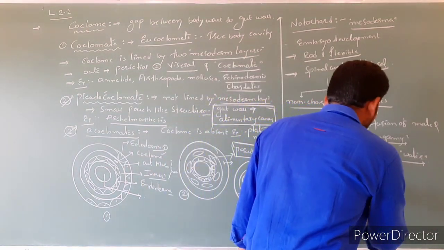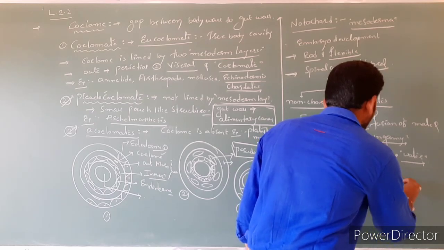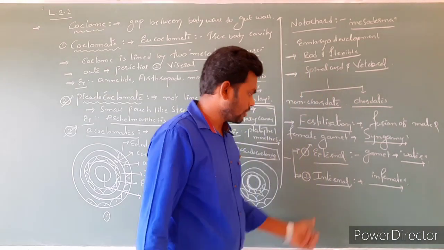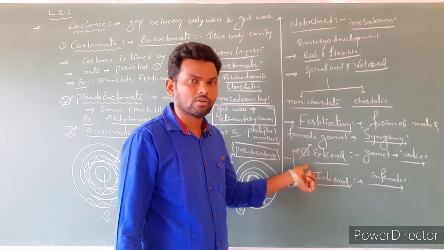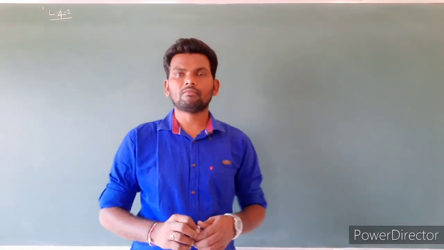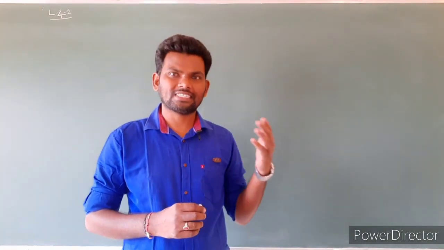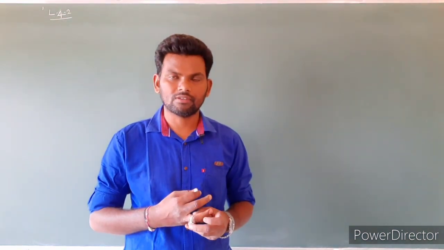So here fertilization takes place in the female, nothing but in the mother. Clear? We can write the best examples. So this is a fertilization type. Fertilization is of two types. First one is external fertilization, second one is internal fertilization.